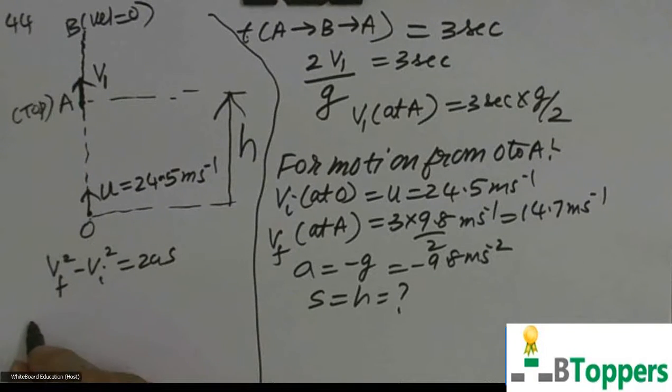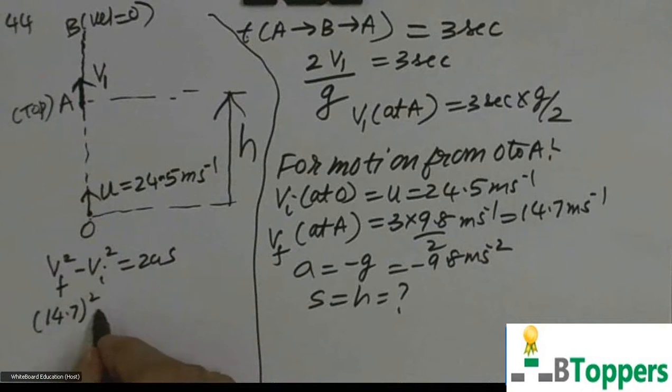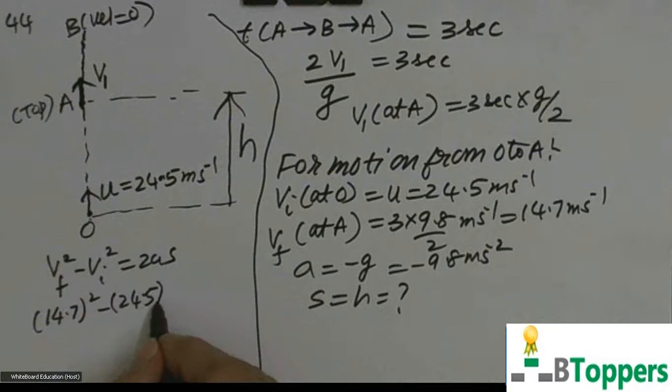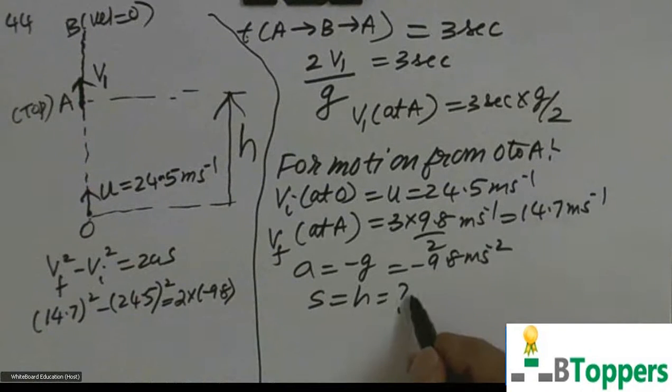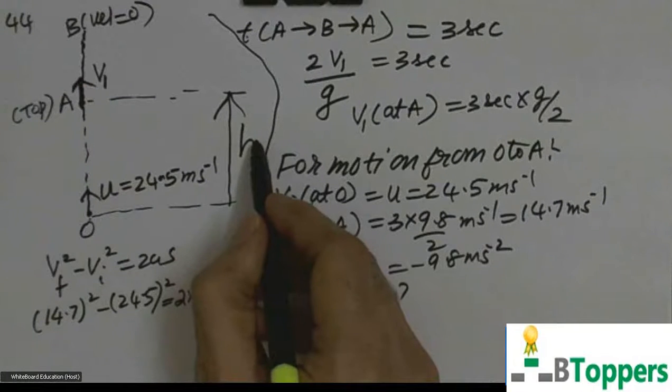Substitute the values: vf equal to 14.7 meter per second, vi equal to 24.5 meter per second, the acceleration a equal to minus 9.8, and s equal to h meters. Let us suppose that the height of the tower is h meters.